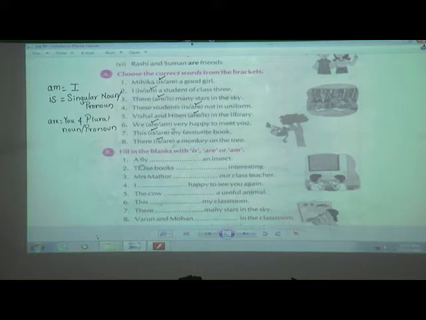Then students, now we will move on to exercise B. It is also very easy. Now what they have here, they have not given any hint for us, is, are, am, nothing. We have to fill in the blanks. We have to read the sentence. We have to just see whether the sentence is talking about a singular subject, plural, whatever is there. According to that, you just fill it with the words is, are, or am.